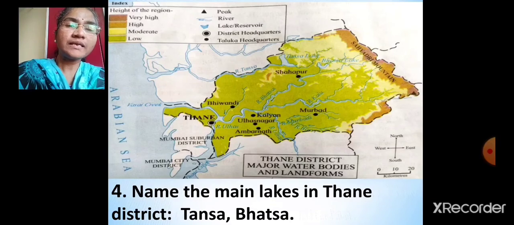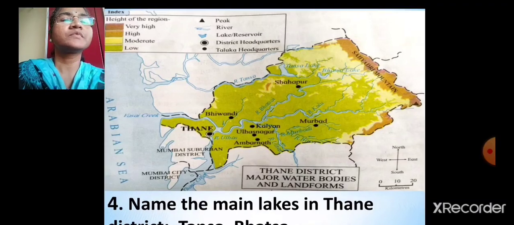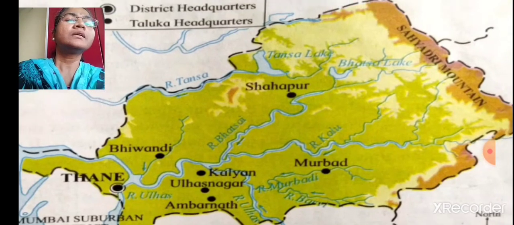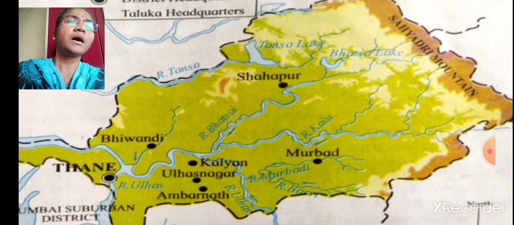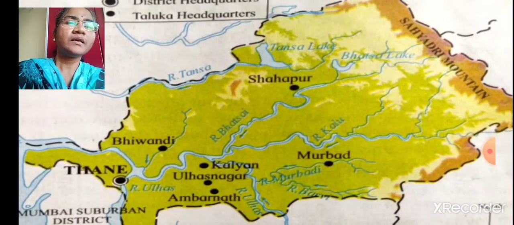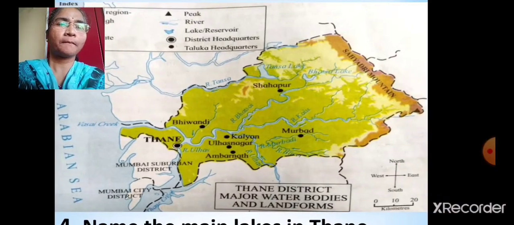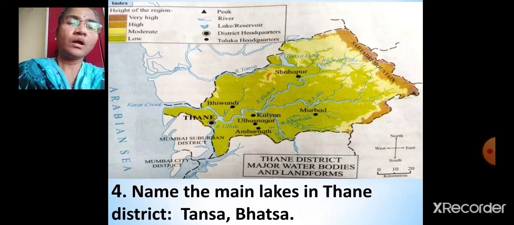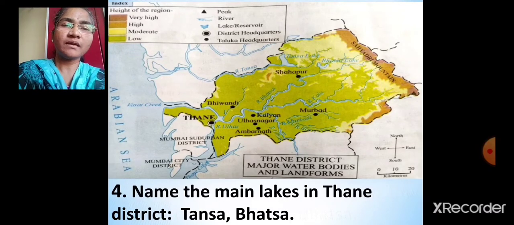Name the main lakes in Thane district. See, these are the lakes. Tansa Lake and Bhatsa Lake. Can you see here? So the names of the lakes in Thane district are Tansa and Bhatsa. The main lakes in Thane district are Tansa and Bhatsa.